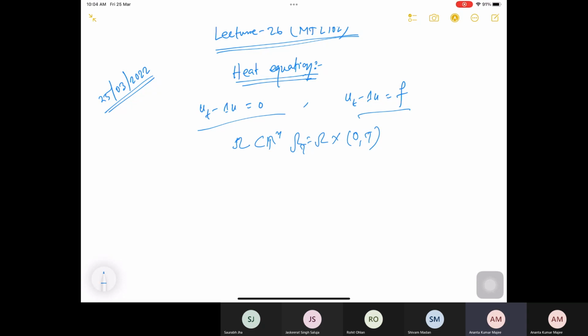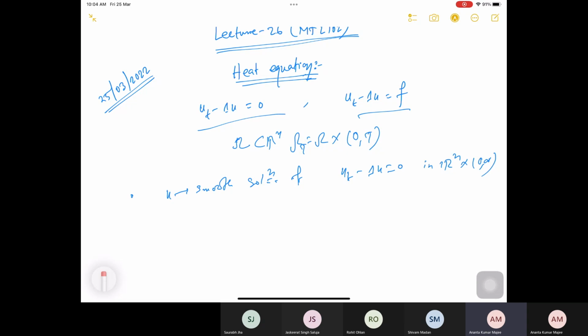Whenever I am considering this omega, it is an open and bounded domain in R^n with smooth boundary, or C1 boundary. Before going further, just look at this. Suppose u is a smooth solution of the equation u_t minus Laplacian u is equal to 0 in R^n cross (0, infinity). Forget about initial or boundary conditions, just the equation.